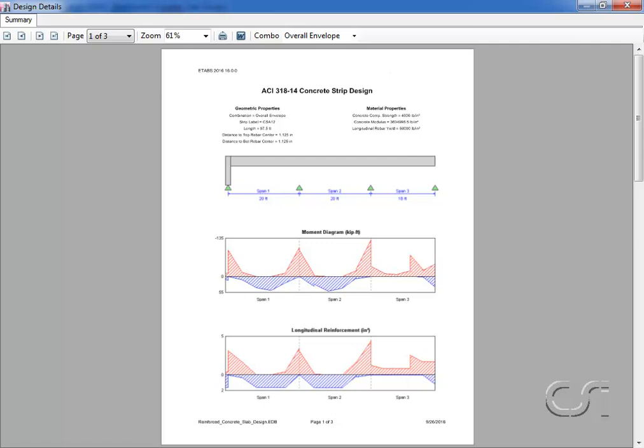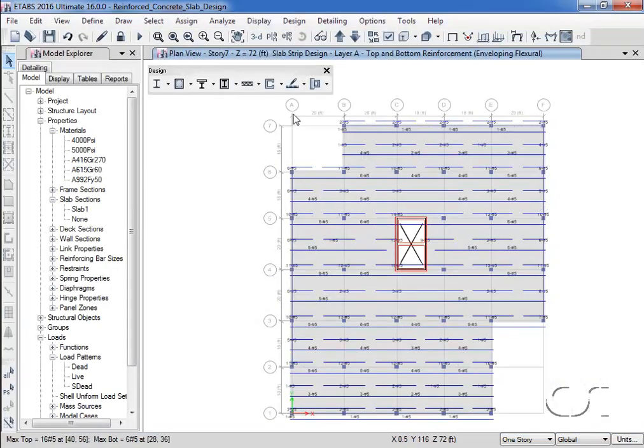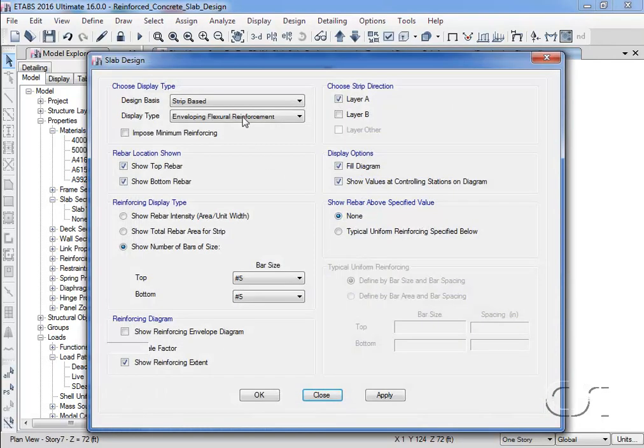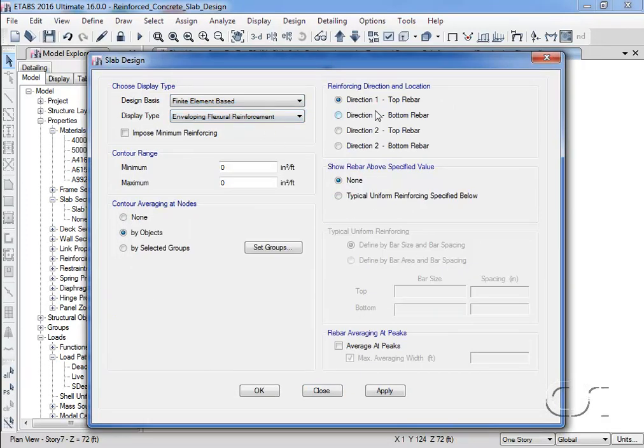Although all the slab reinforcing shown so far has used the design strips, reinforcing may also be calculated directly from the finite element forces. We do this by selecting finite element base as the design basis. Here, reinforcing direction refers to the local axes of the slab object. We will select bottom rebar in the one direction, which for our model is the same as the x-axis.